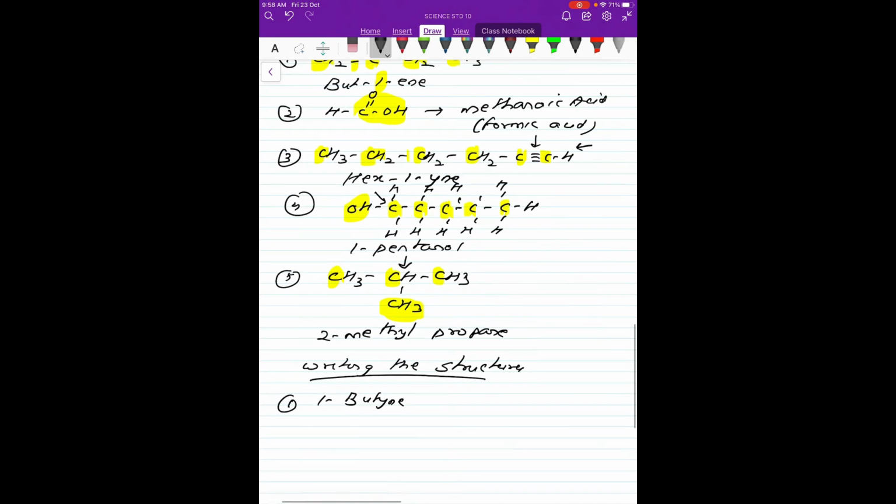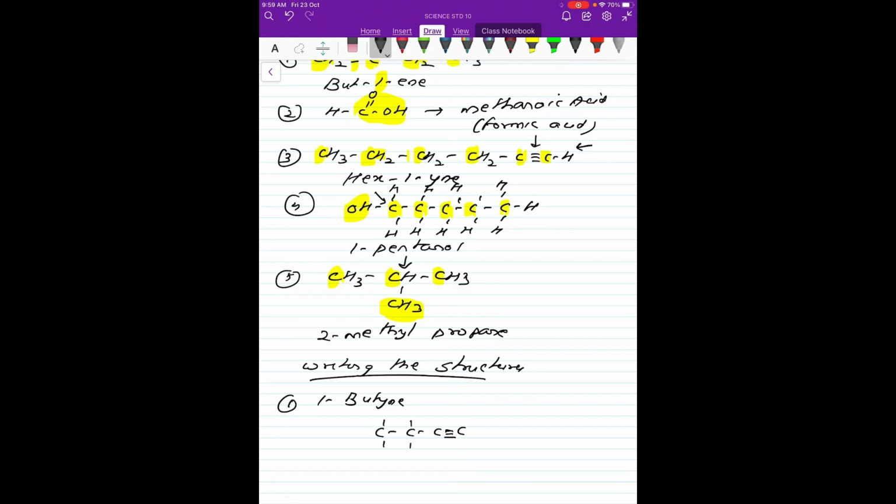Now from the name we should know there are 4 carbon atoms. So what is the position? First we should draw the 4 carbon atoms. Now 1-butyne means one of them has a triple bond. So I can give a bond here. So this is my triple bond, and the remaining I have to just fill up.